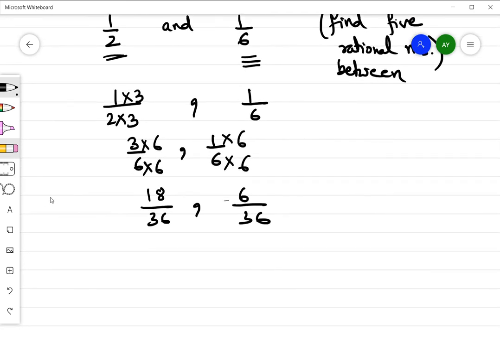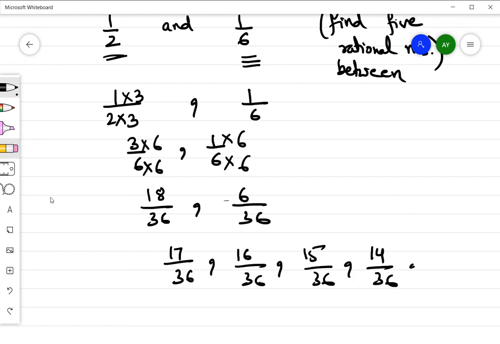You see, from 18 to 6, how many will I get? I'll get 17 by 36, 16 by 36, 15 by 36, 14 by 36, and 12 by 36 is also there. Till 7 I can write, sorry. So these are the 5 rational numbers that I found in between.